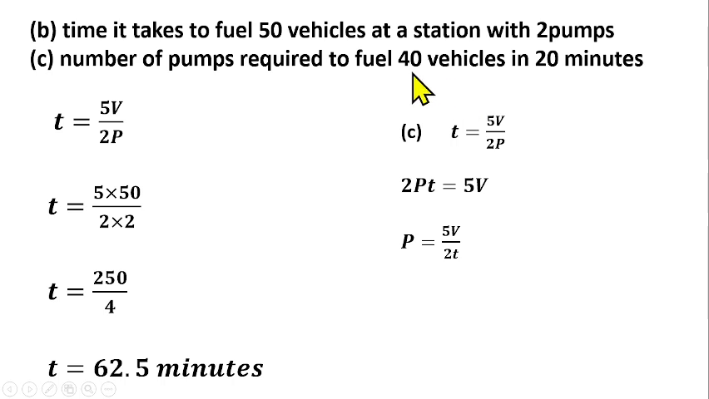Then from there you can substitute the value of v, which is the number of vehicles. That will give us 5 times 40 over 2 times the time, which is 20. If you multiply that, it is 200 over 40, and that will give us 5. So that will give us 5 pumps. So that's the solution for question number 1.